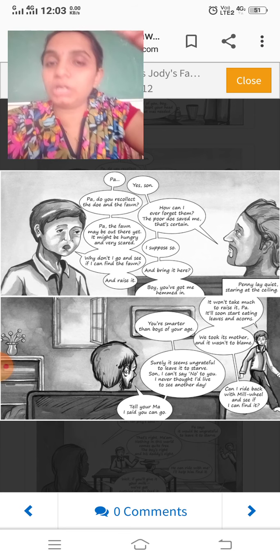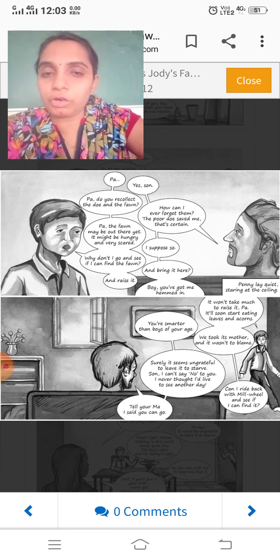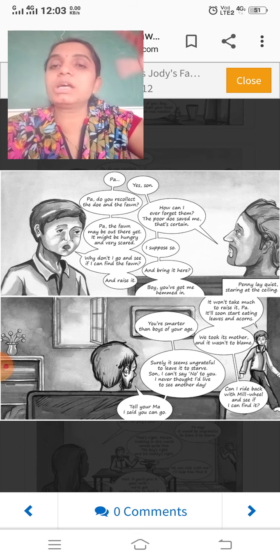The fawn may be alone in the whole jungle, and maybe hungry. He was thinking about that fawn.